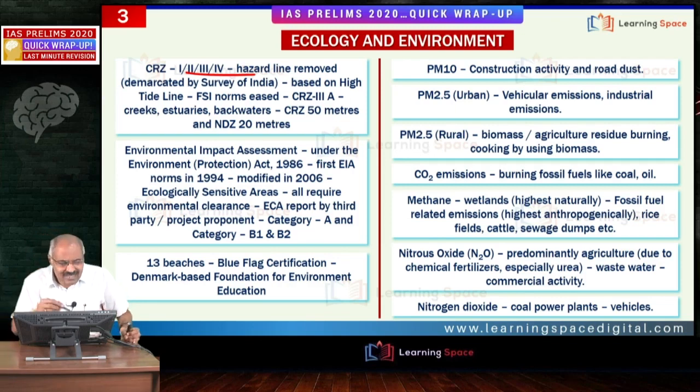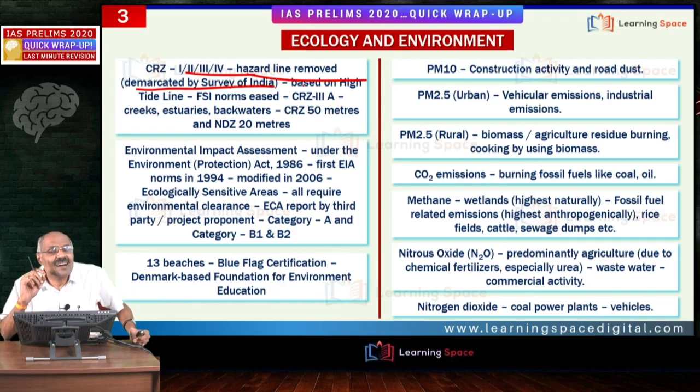Friends, another important aspect is that the hazard line concept is removed. The government said, let us use hazard line as far as disaster management is concerned, but not for coastal regulation zone. This is the important aspect. Please don't forget, this hazard line is demarcated by Survey of India. Now this 50 meters, 200 meters, 500 meters, these are based on the high tide line.